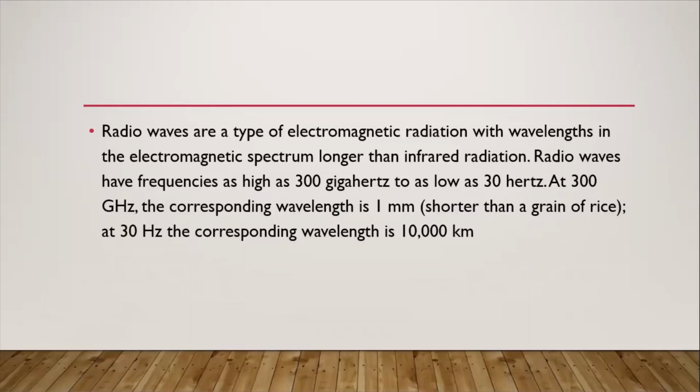The formula for wavelength is lambda equals c over f, where c is the speed of light, 3 times 10 raised to 8 meters per second, divided by the frequency. Usually, the higher the frequency, the shorter the wavelength, because the wavelength and the operating frequency are inversely proportional. At 30 Hz, the corresponding wavelength is about 10,000 kilometers. That is the formula for wavelength and the relationship between wavelength and operating frequency.